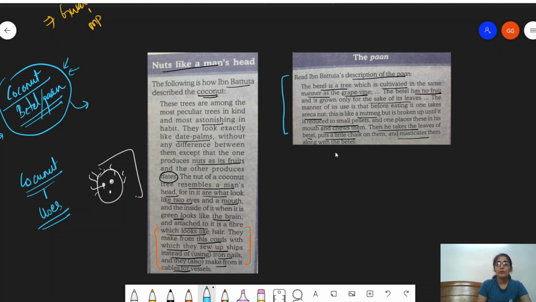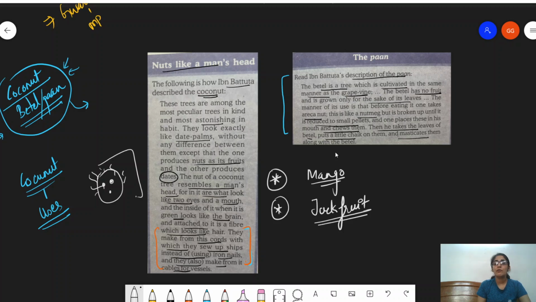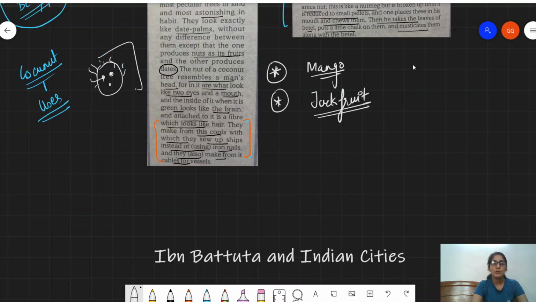And other fruits also I'll discuss with you. He was extremely mesmerized by the mangoes also, and he was extremely mesmerized by the jackfruit. He was so mesmerized by the jackfruit that he said this is one of the best things that he has tasted in India. So these examples are extremely important. Do remember them from the exam's point of view.